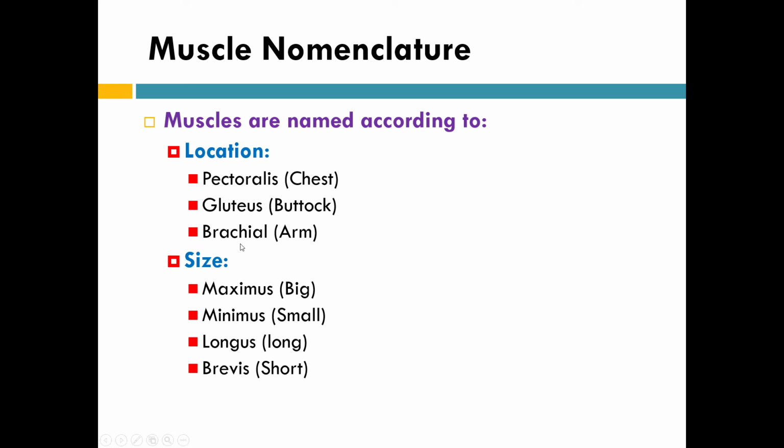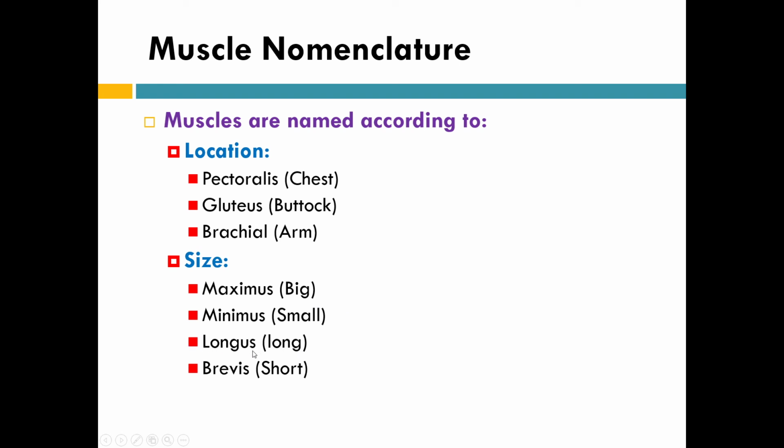Sometimes a muscle can be named according to the size, like maximus: pectoralis major, gluteus maximus. Sometimes minimus, like pectoralis minimus and also gluteus minimus.